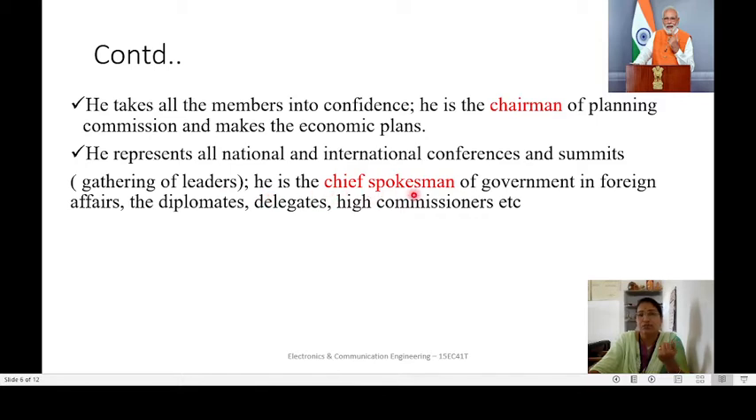He is the chief spokesman of government in foreign affairs, with diplomats, delegates and high commissioners, etc. Mainly he is the chief speaker wherever he attends the meeting. He will be the main speaker regarding foreign affairs, or diplomats, or delegates, that is representatives. In all such cases he will be the main speaker. That is why the Prime Minister is taken as the chief spokesman. So these are all very important functions of Prime Minister of India.